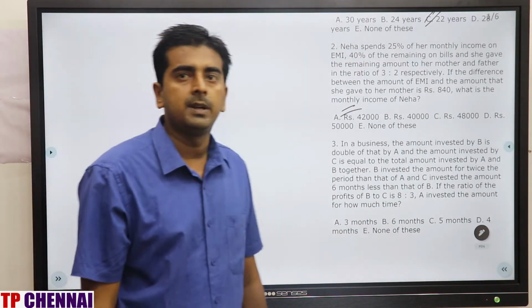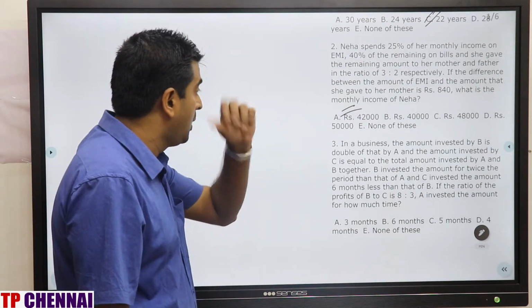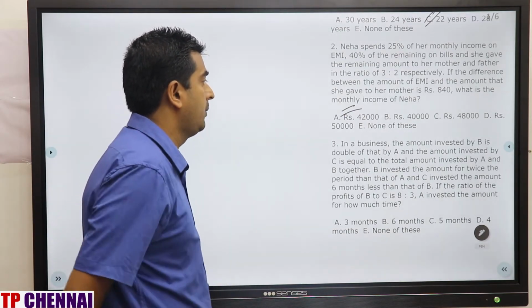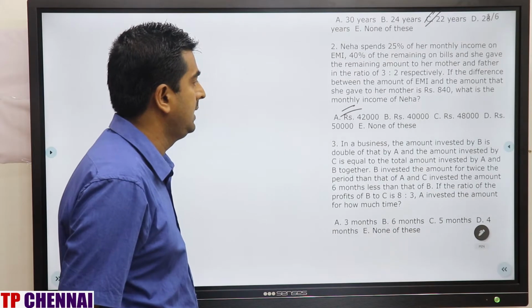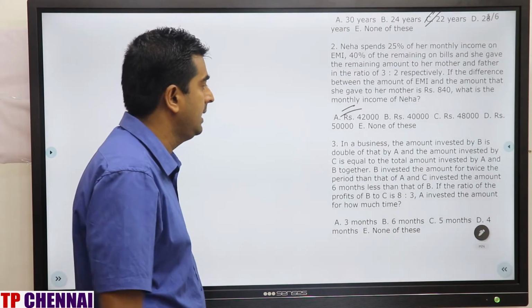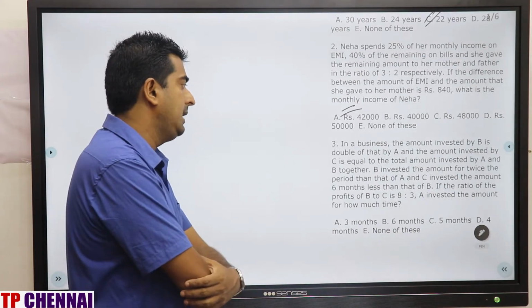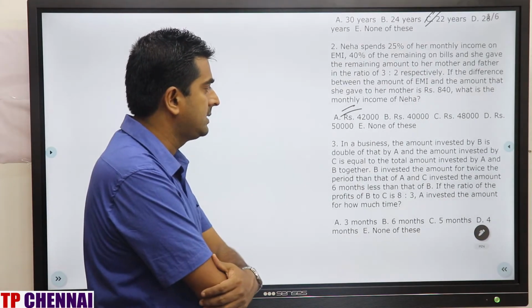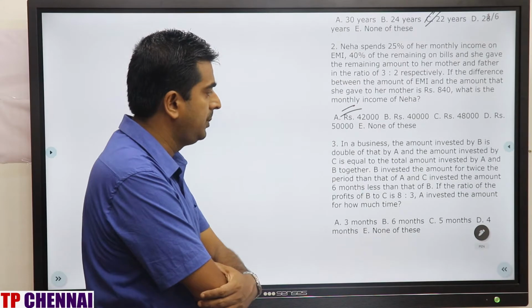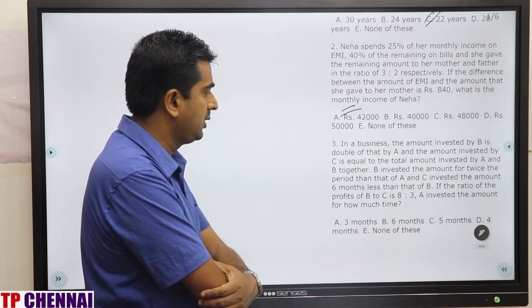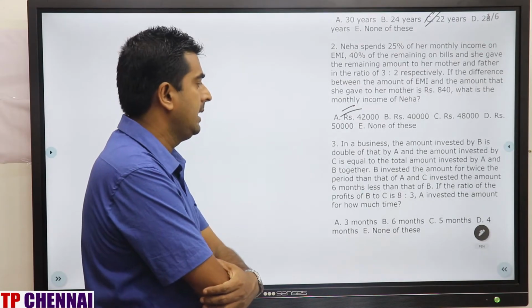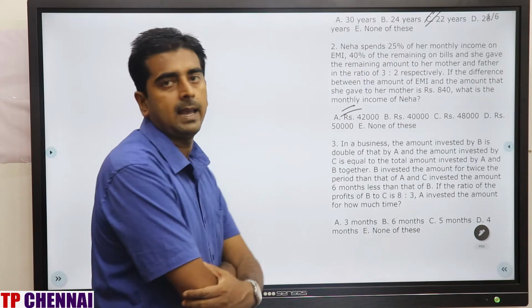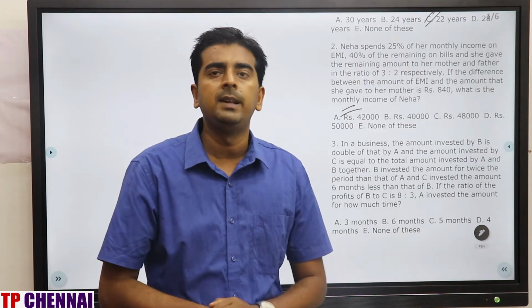Now we'll see question number 3. In a business, the amount invested by B is double that of A, and the amount invested by C is equal to the total amount invested by A and B together. B invested the amount for twice the period of A, and C invested the amount 6 months less than B. If the ratio of the profits of B to C is 8:3, A invested the amount for how much time? Partnership basic question.